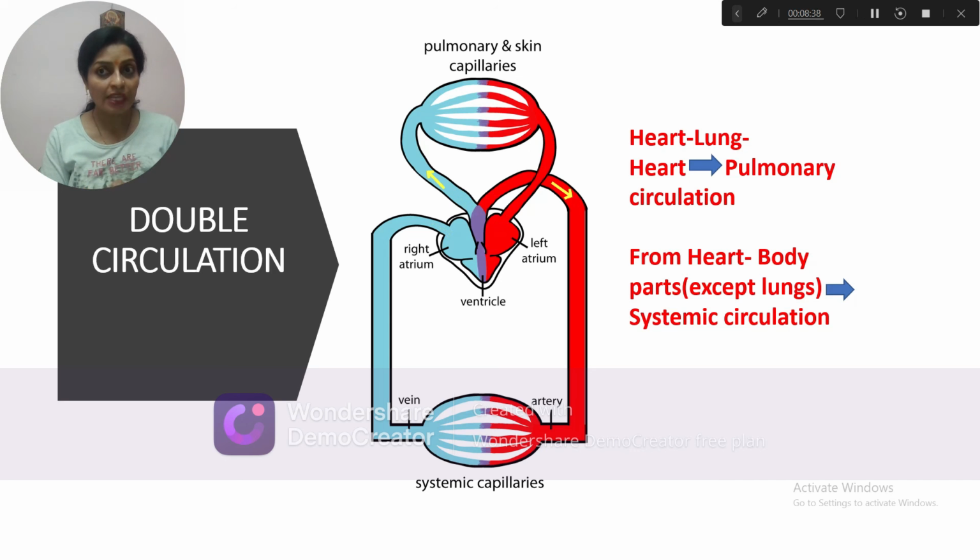The hemoglobin pigment has a special affinity to bind with oxygen, and at that time it forms a complex compound which is called oxyhemoglobin, and it carries the oxygen throughout the body cells. It also brings back the carbon dioxide in the form of deoxygenated blood, and at that time this complex compound is called carboxyhemoglobin. Like that, in the whole body the circulation of blood takes place.